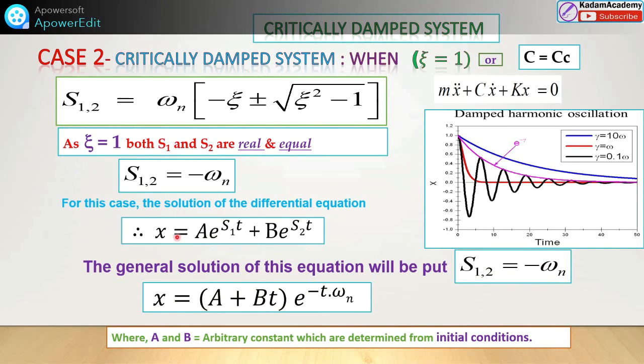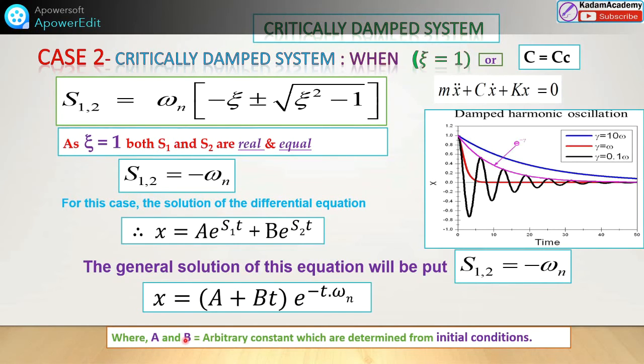This equation becomes x is equal to a e raised to s1 t plus b e raised to s2 t. The general solution of this equation, after putting the value of s1 and s2 as omega n, we can write like this: x is equal to (a plus bt) e raised to minus omega n t. This is the equation for the condition where zeta is equal to 1 or c is equal to cc. This is the red line color, it will show zeta is equal to 1.